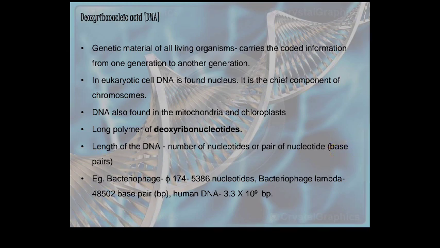The bacteriophage, which is very important, contains 5386 nucleotides, and human DNA has 3.3 into 10 raised to 9 base pairs.